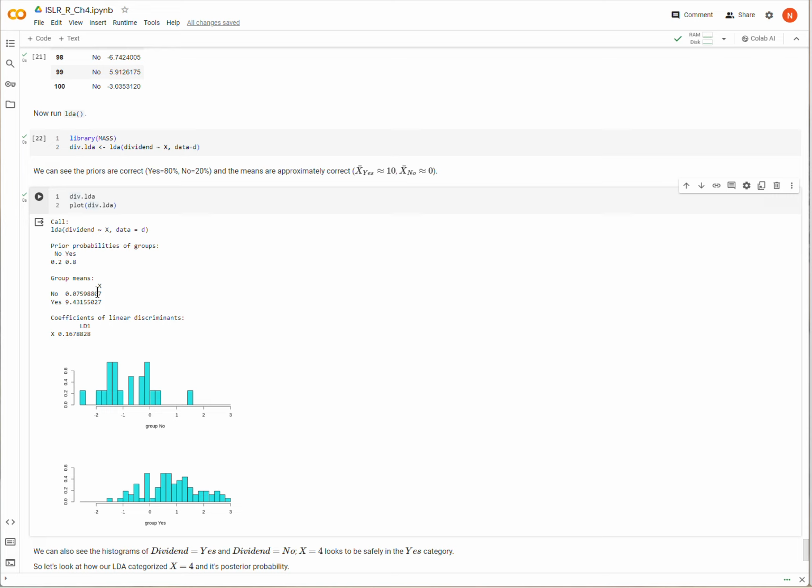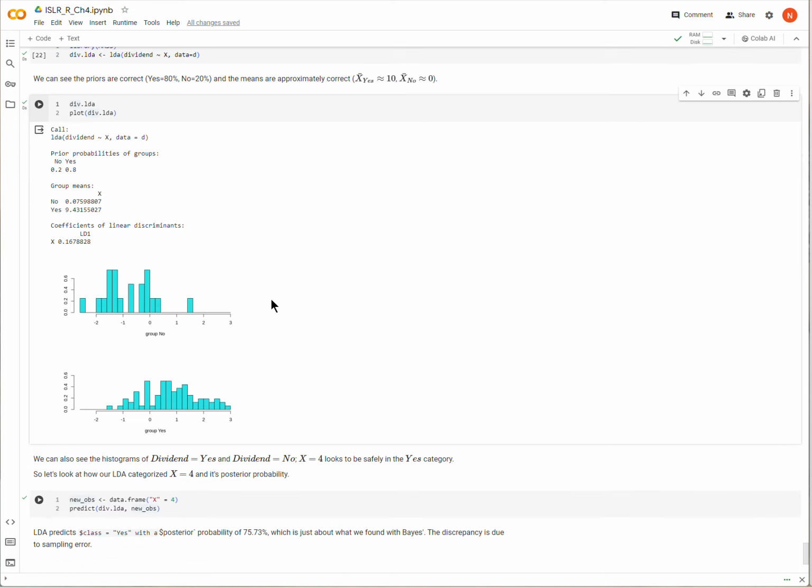Then it gives us the group means. They should be 10 and 0, but because of sampling bias, we're about 10 and about 0. It also gives us these nice histograms showing the distribution. Here's the histogram for yes, here's the histogram for no, and it seems like an x value of 4 is pretty safely within the yes category.